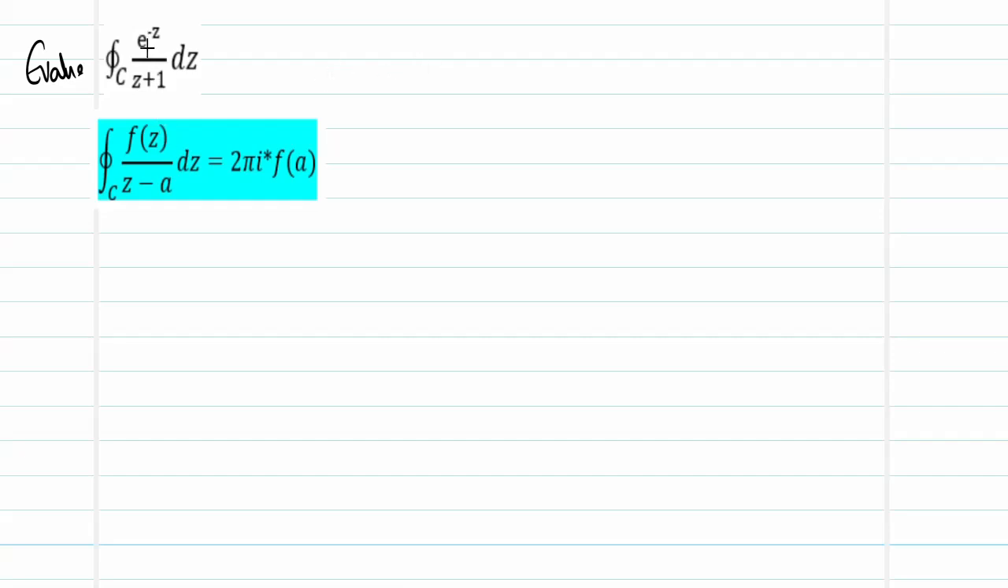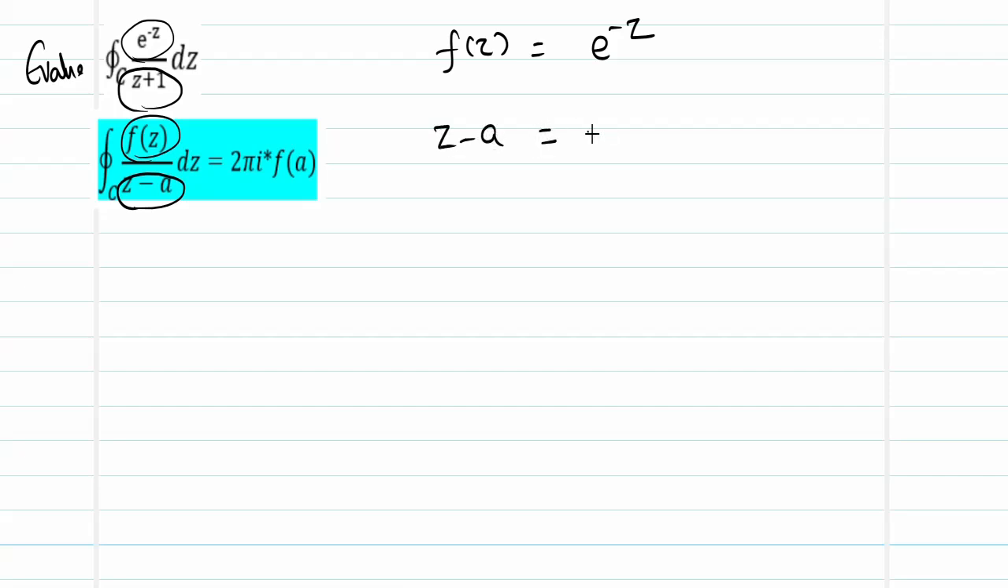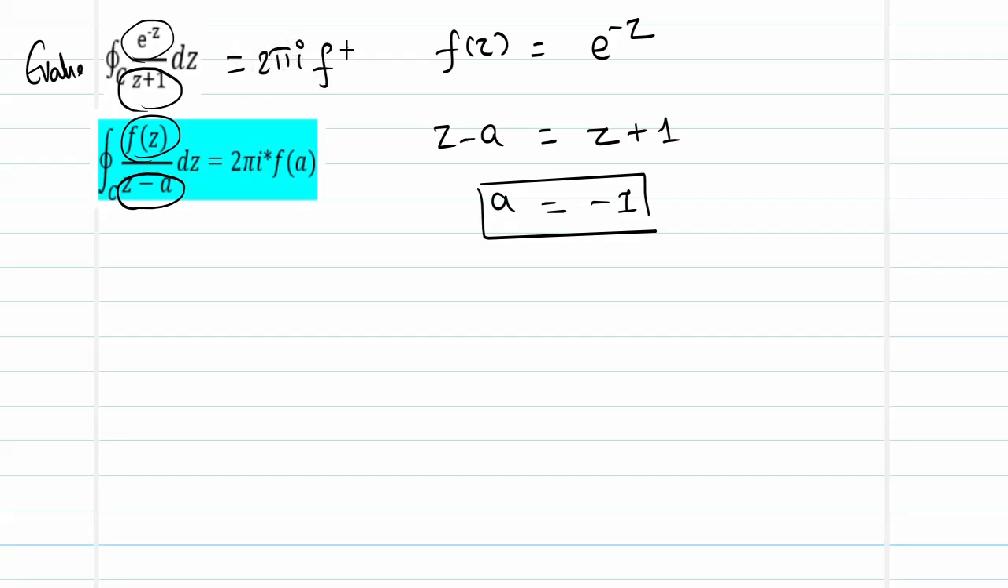Now identify what is there in your numerator. This is my f of z. My f of z is e power minus z. What is there in the denominator? Z minus a. In place of z minus a, I have z plus 1. So what is going to be my a? A is minus 1. So I have the second quantity. What is there in the right hand side? This is nothing but 2 pi I times f of a. So I need f of minus 1.